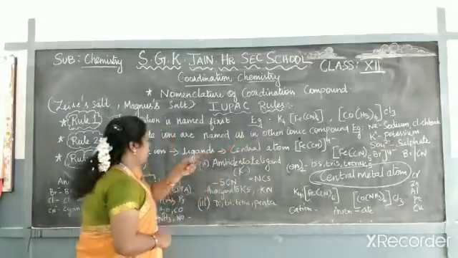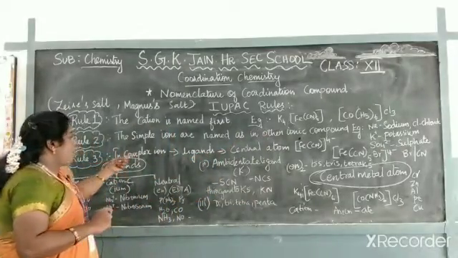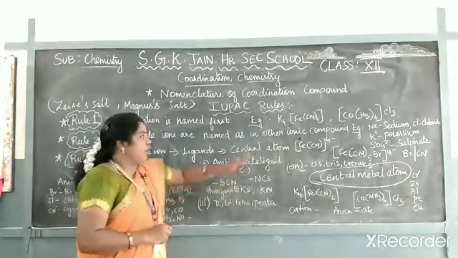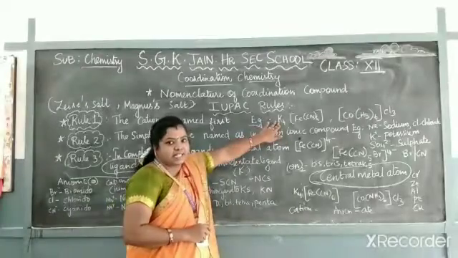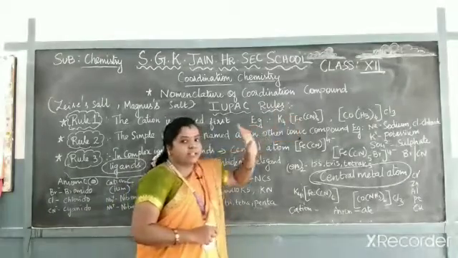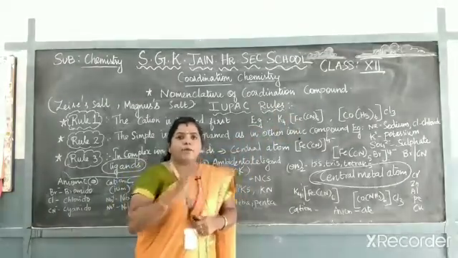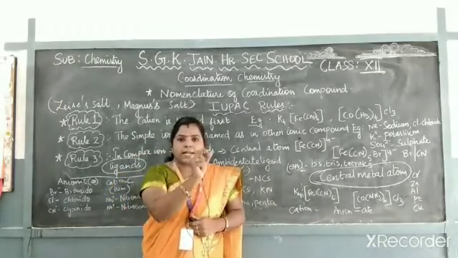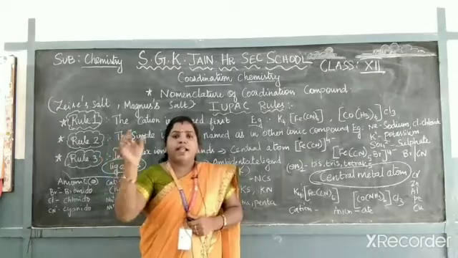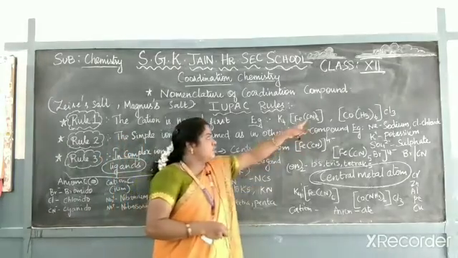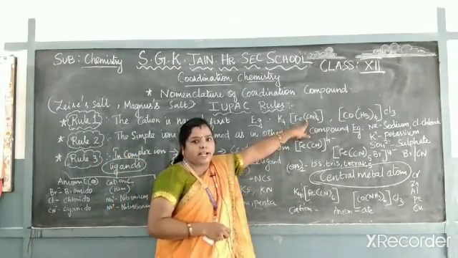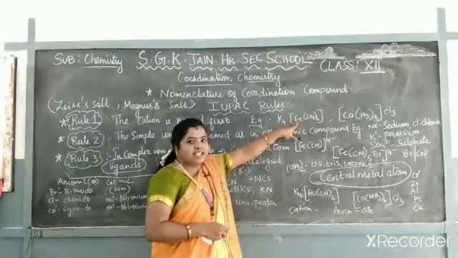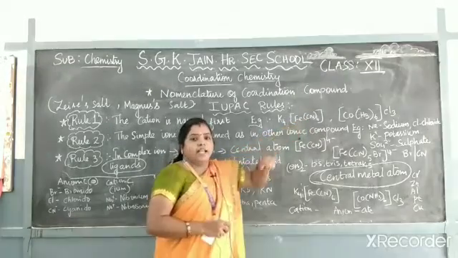The third rule is about the complex ion. Let me move on to the complex compound. In a complex compound we will have two kinds of substance: one is the central metal atom, followed by the ligands. The ligands are always indicated in the normal bracket. In this case, Fe is the central metal atom and CN is the ligand.